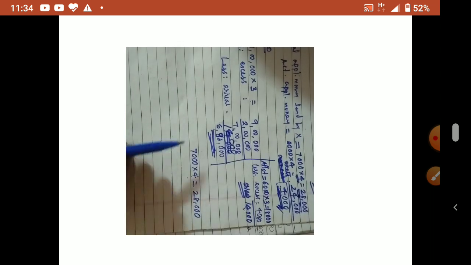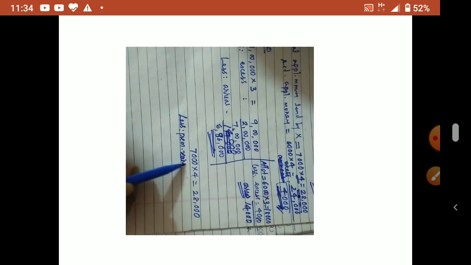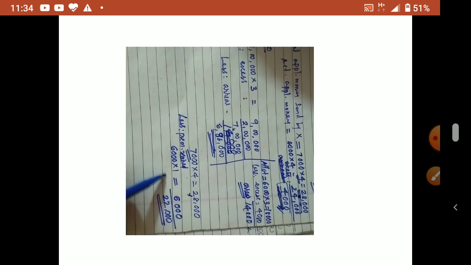Okay. But his premium we have to minus now. Less premium received. So when saying premium received, you don't take 7,000 shares. Take the allotted number of shares only. That only will transfer to the security premium account. 6,000 into 1, how much? 6,000 premium amount has to be removed from this. So real amount will be how much? 22,000. So this is the amount that will go to share for future account.